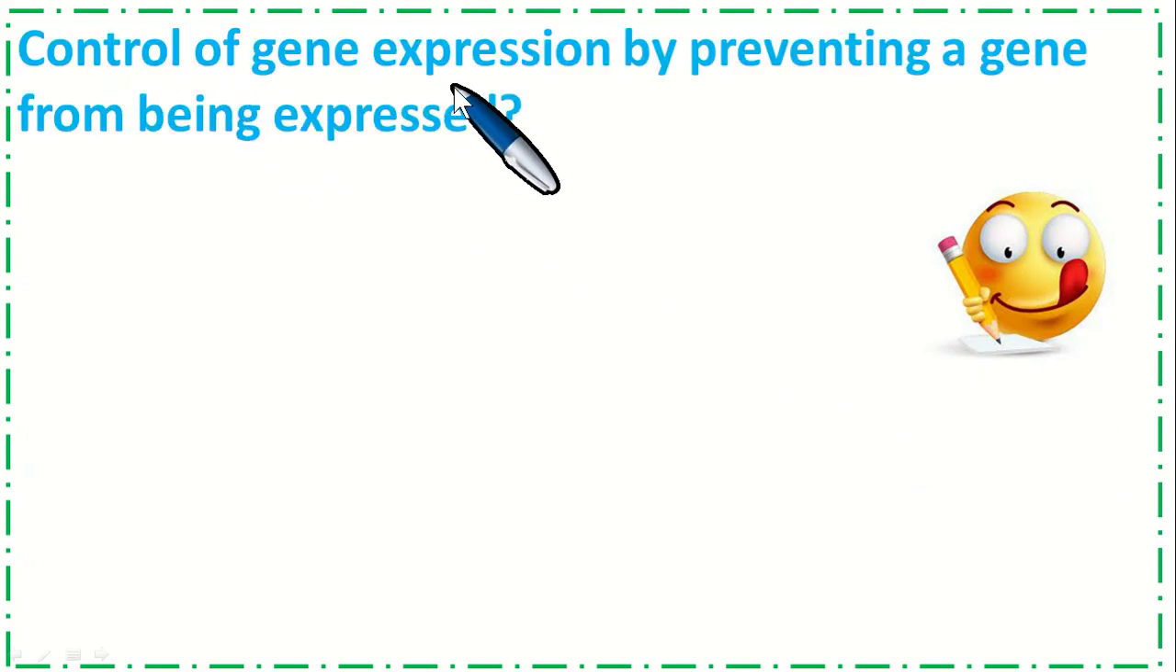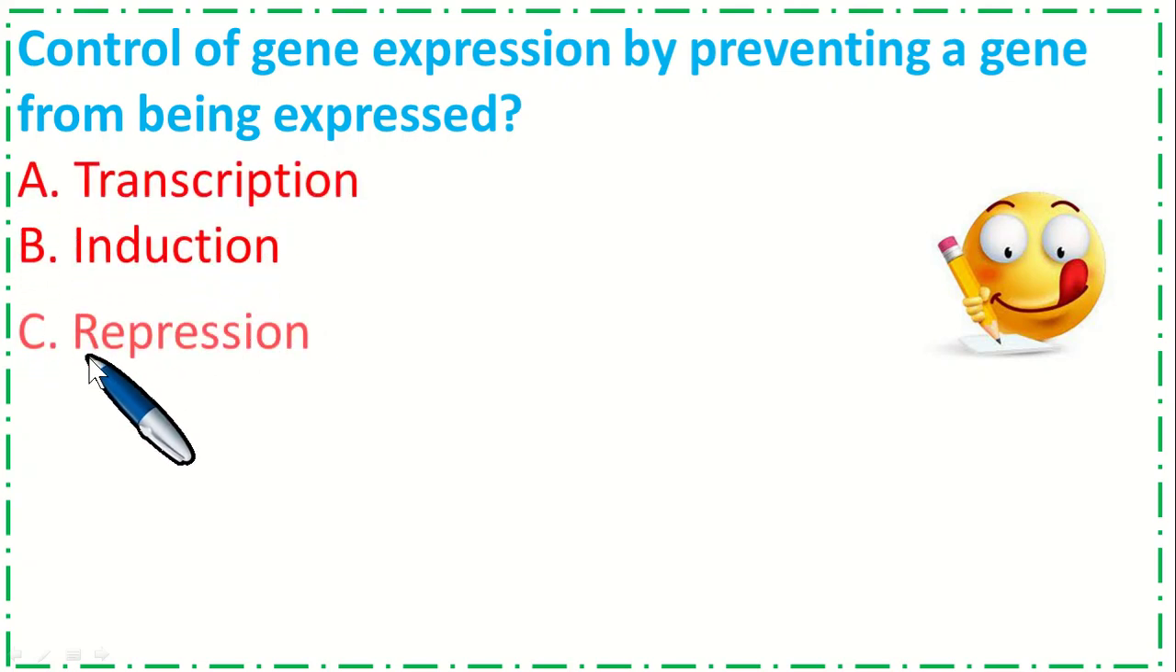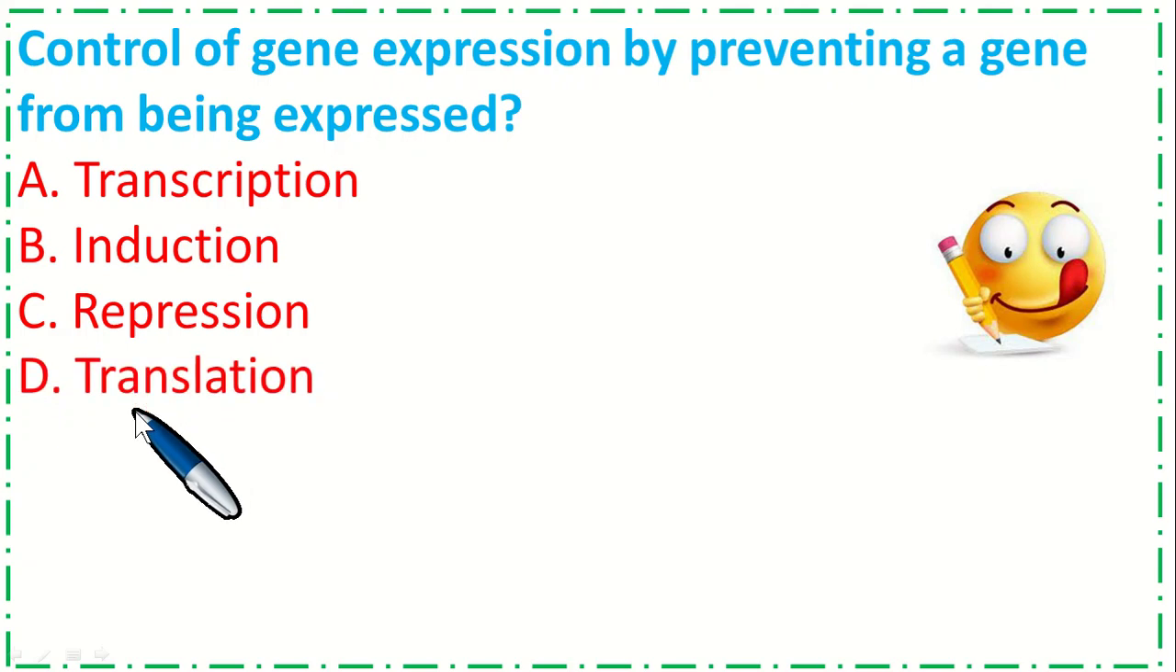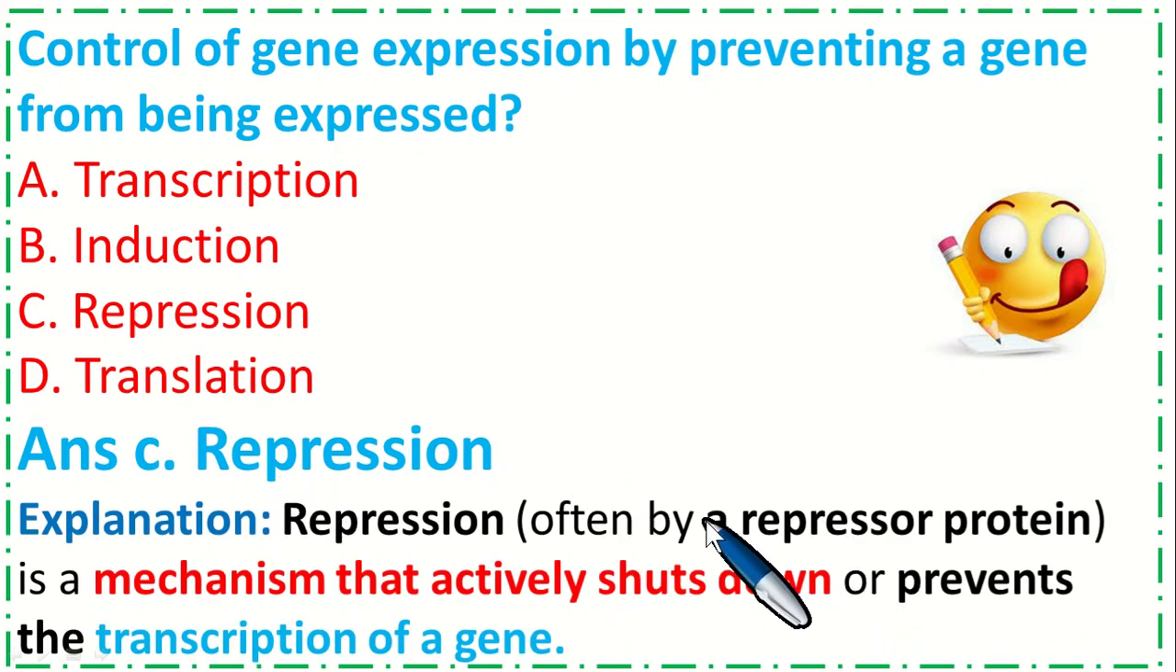So, control of gene expression by preventing a gene from being expressed. Option A, transcription. B, induction. C, repression. And option D, translation. So the correct option is C, repression. Repression, often by a repressor protein, is a mechanism that actively shuts down or prevents the transcription of a gene.